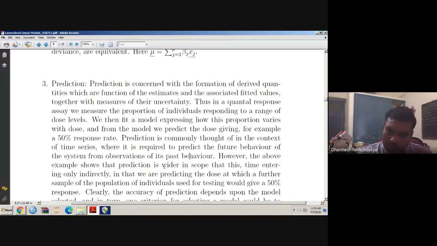So in our quantile response study, time came in indirectly. We are not looking at the impact of time. Here, if I am looking for a 50% response rate, what amount of dose should I give to the patient so that the 50% response rate is achieved?